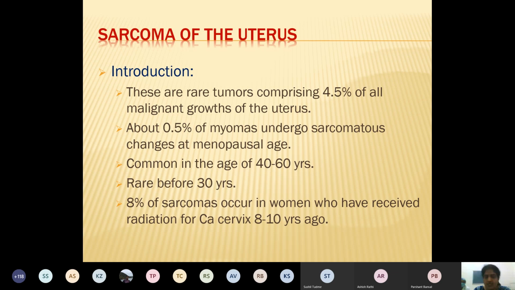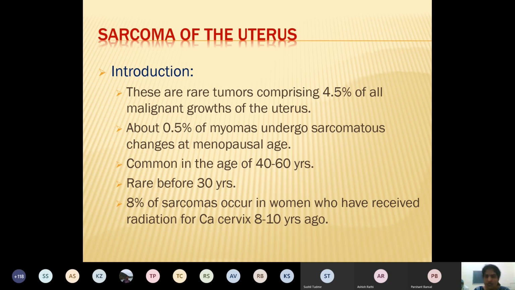0.5% of fibroids undergo sarcomatous changes and form a sarcoma, especially in menopausal age. So big fibroids, even if having no complaints and even if the lady is postmenopausal, we tell them to get them removed, because there are chances that these fibroids can grow and change into sarcoma and afterwards cause problems. So sarcomatous changes are common in fibroids. Only 0.5% of fibroids get these changes.